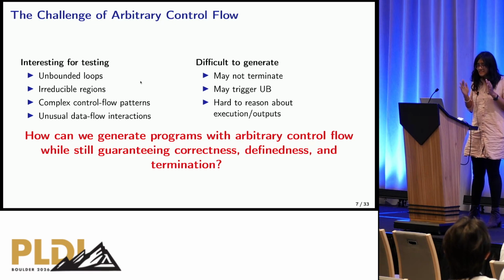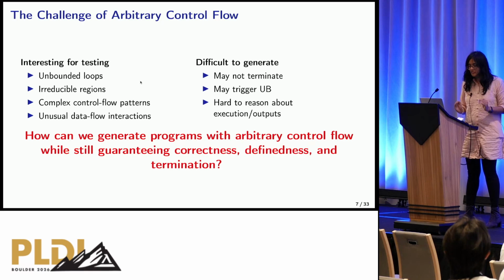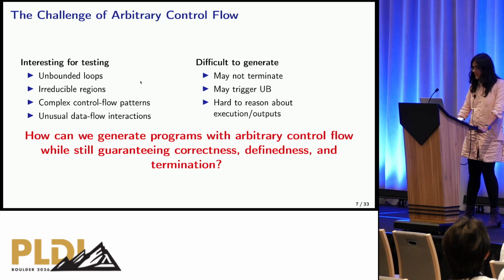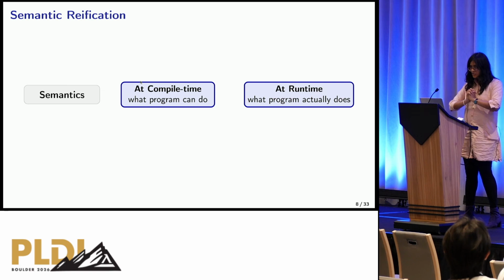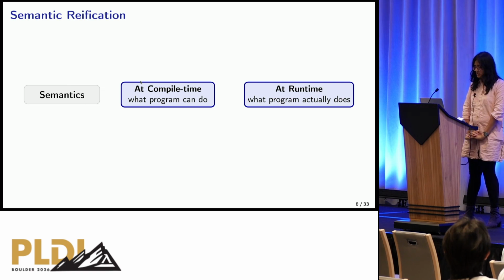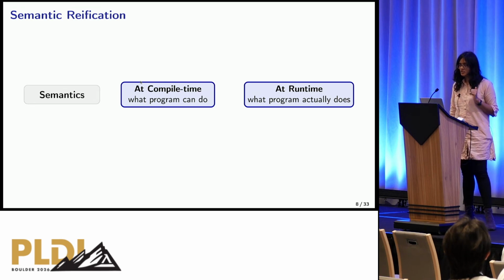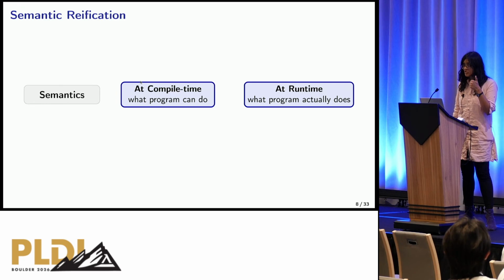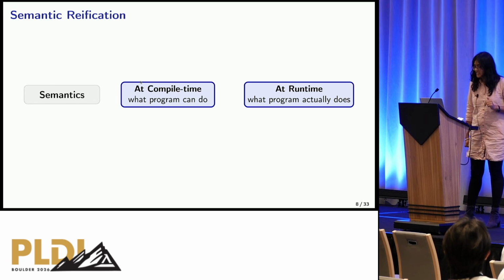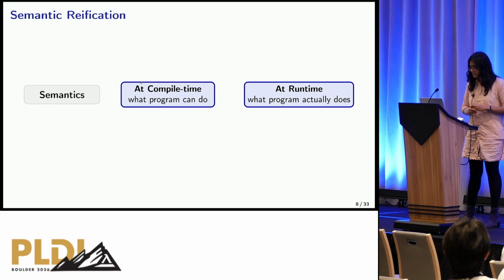But again, it's very, very hard to generate these programs with arbitrary control flow. So the million-dollar question becomes, how can we generate these programs with arbitrary control flow while still guaranteeing correctness, definedness, and termination? Our solution to that is a paradigm called semantic reification. Semantics gets thrown around a lot, so what exactly do we mean when we talk about semantics? We talk about largely two kinds of semantics here. A, compile time semantics, which is what a program can do and what your compiler has access to. B, runtime semantics, which is what your program actually does at runtime.